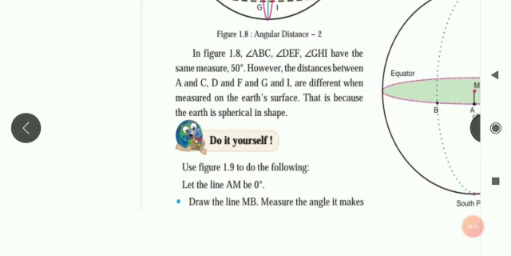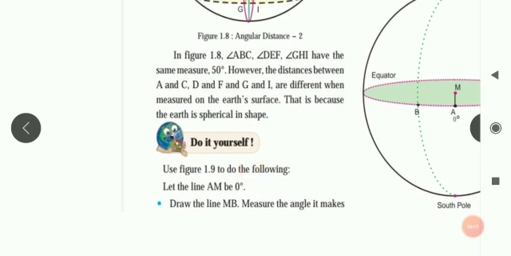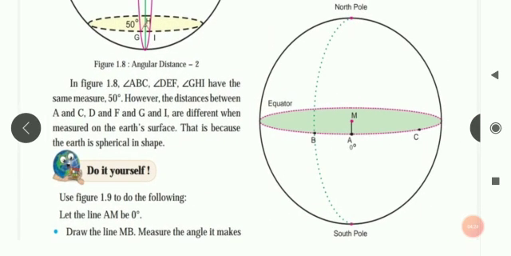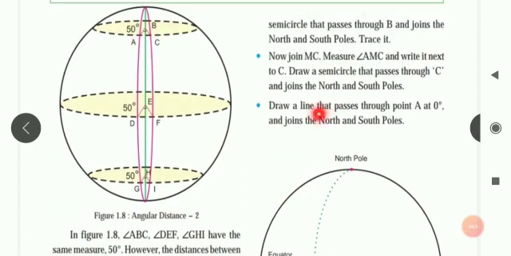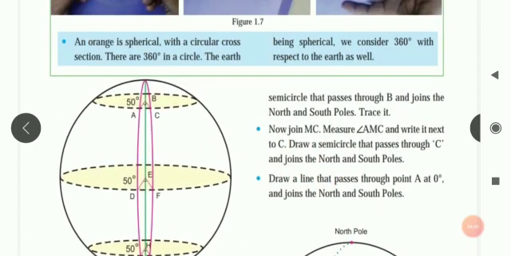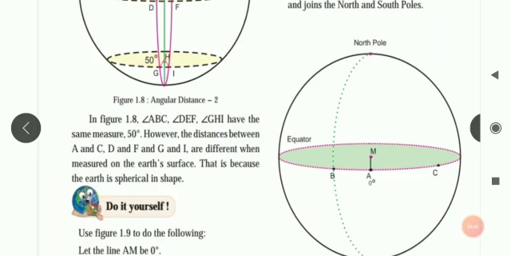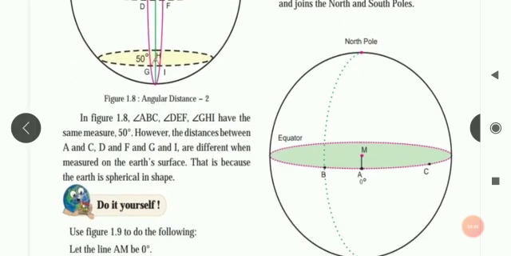Now the next figure. This particular figure you have to do yourself. So this is figure 1.9. Let's see what is written for this figure. Let the line AM be 0. Here it is written for you. The value of A is 0 degree, written here as AMB 0, and one line from A to M is drawn here. Draw the line MB. You have to draw the line from M to B. You also have to draw a semicircle that passes through B. See, here it is done for you in the textbook.